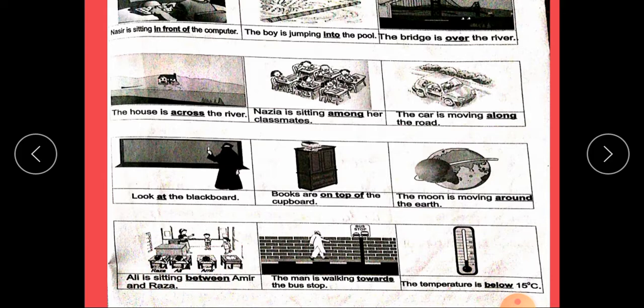Ali is sitting between Amir and Raza. Students, word between is preposition used for two persons, two things. But among is used for more than two things or two persons. The man is walking towards the bus stop. The temperature is below 15 centigrade. Below, niche.